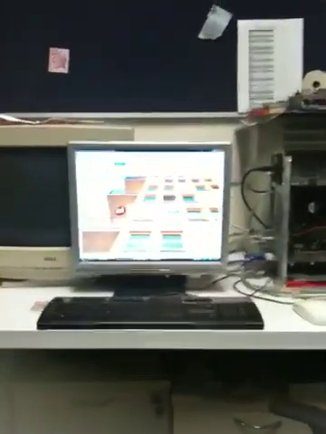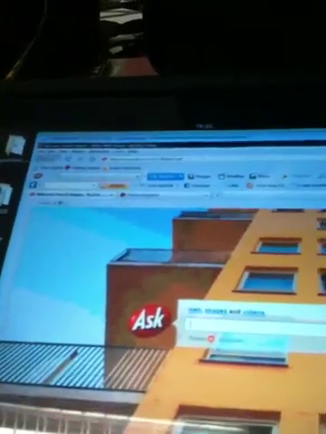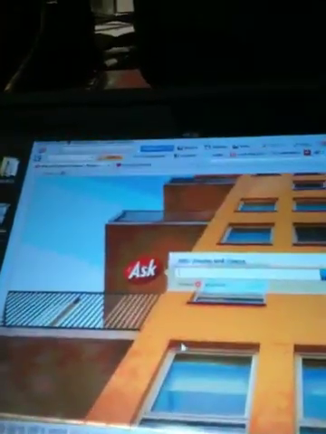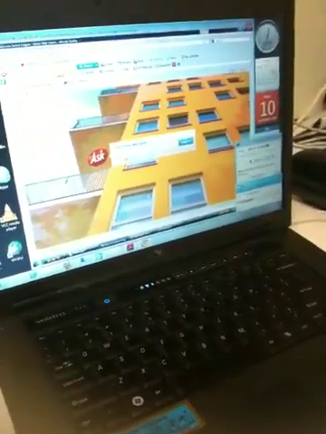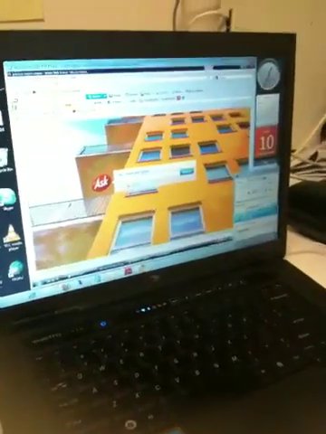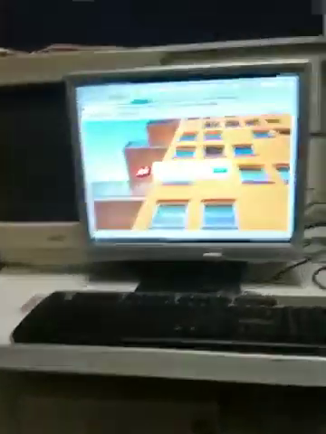Yeah, today I'm gonna show you something cool. I'm gonna control two computers using my iPad. Okay, this is computer 1 and that is computer 2. Okay, this is my iPad. Okay, as you can see, I can control the mouse and it's controlling this computer. Okay, from this computer I'm controlling that computer.